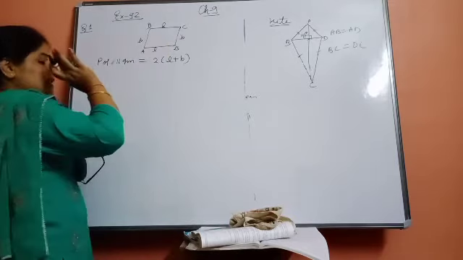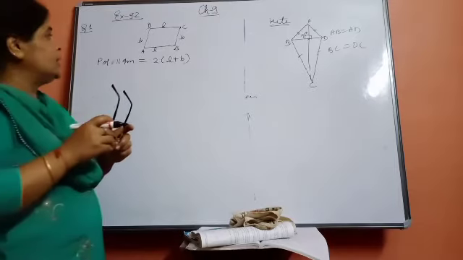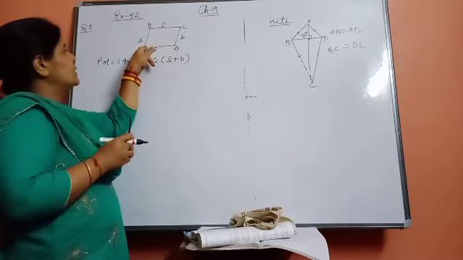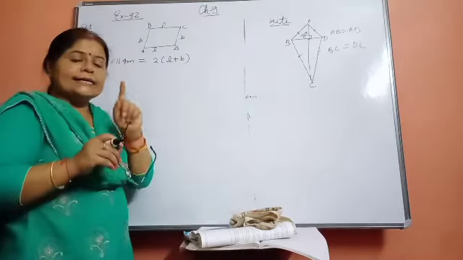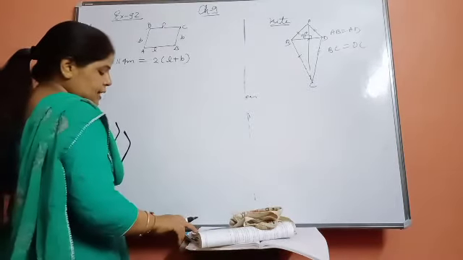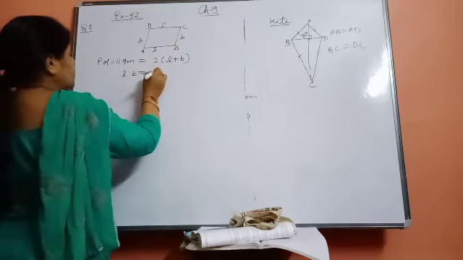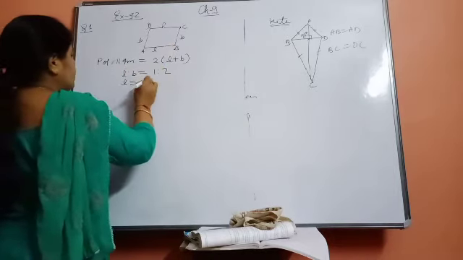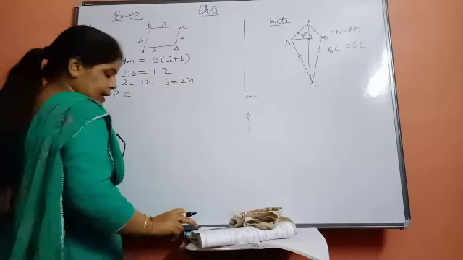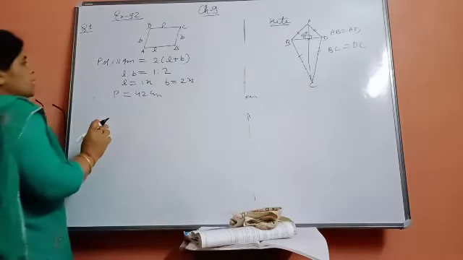Adjacent side, beta, always understand opposite side and adjacent side. Children always have confusion about it. Opposite side, you know this one. Adjacent means this and this, whether this or this. Connecting sides are known as the adjacent sides. Now see that adjacent sides are in the ratio 1:2, meaning L ratio B is 1:2. So L will be 1x and B is equal to 2x. And the perimeter given is 42 centimeter. So you have to find its dimensions, meaning length and breadth.